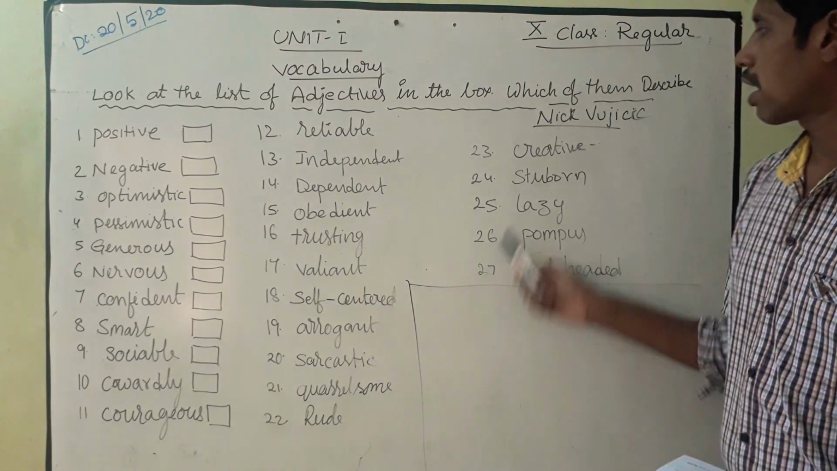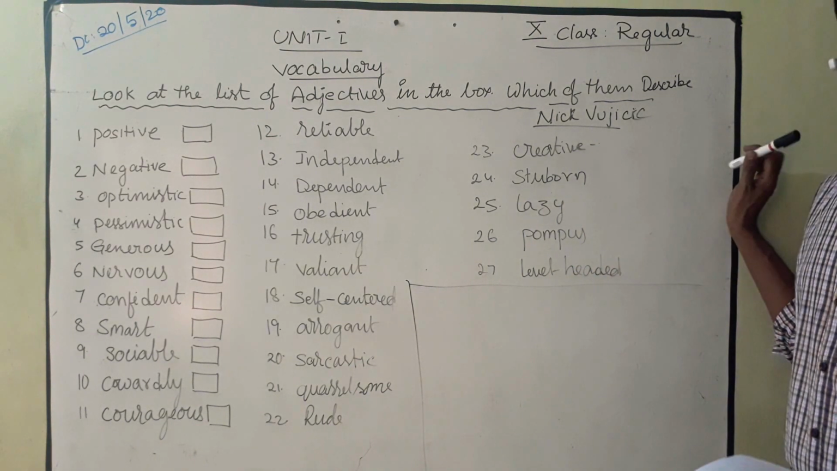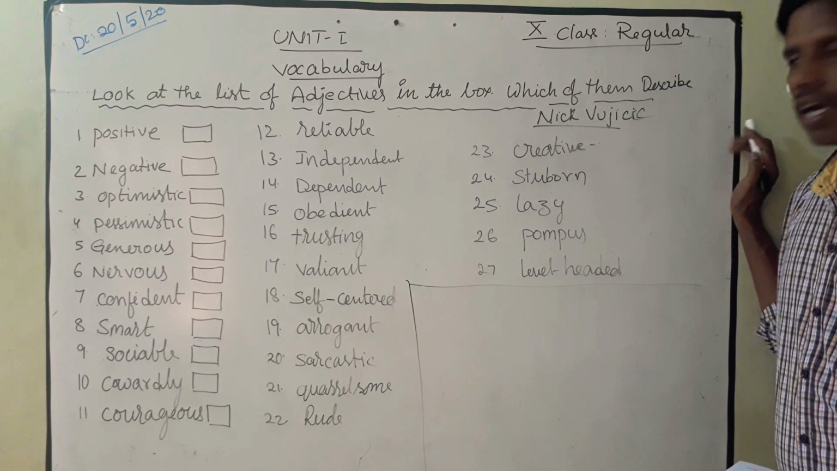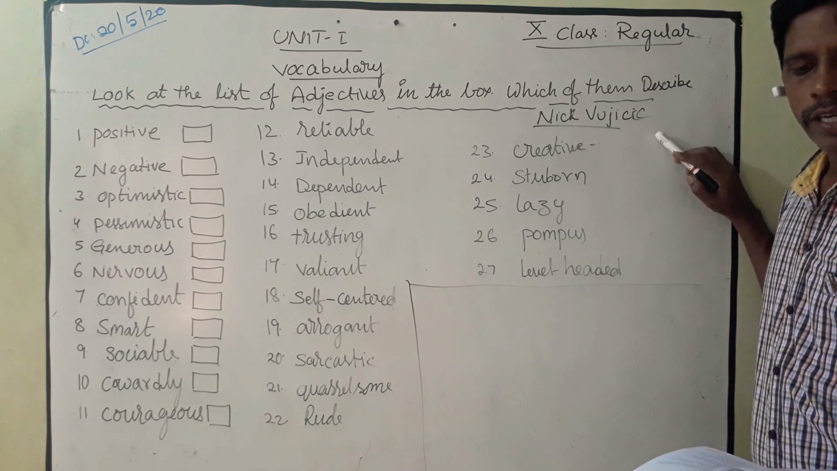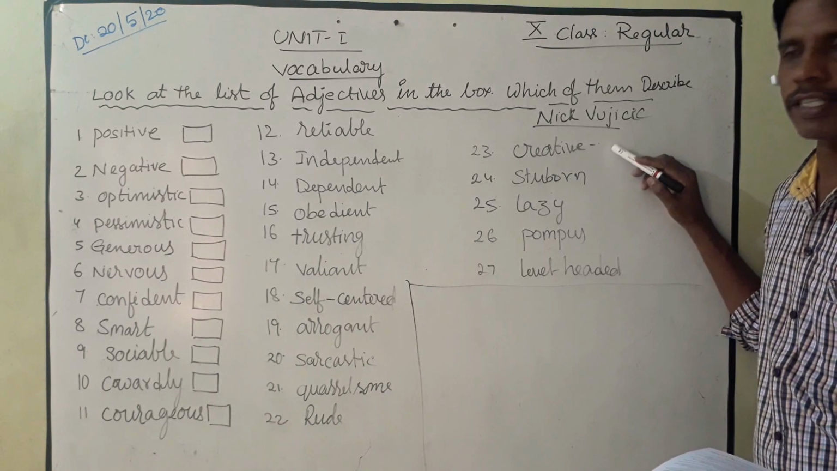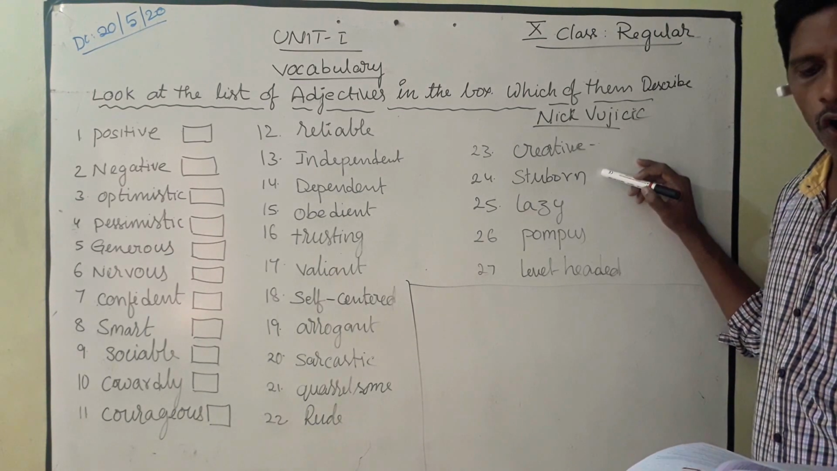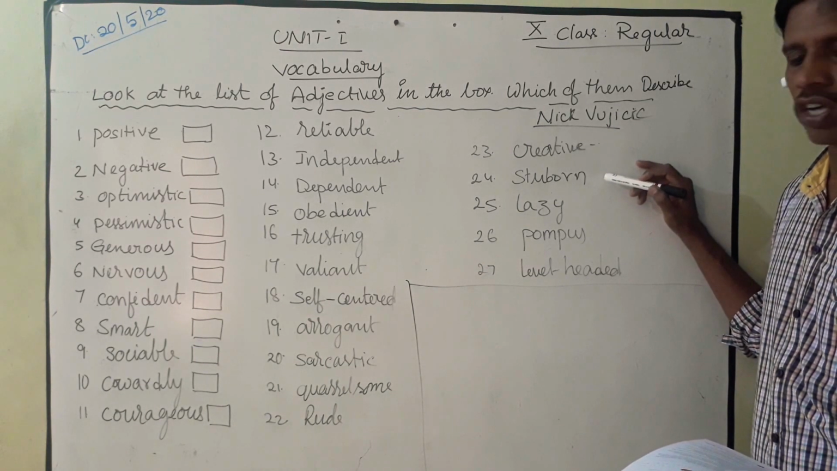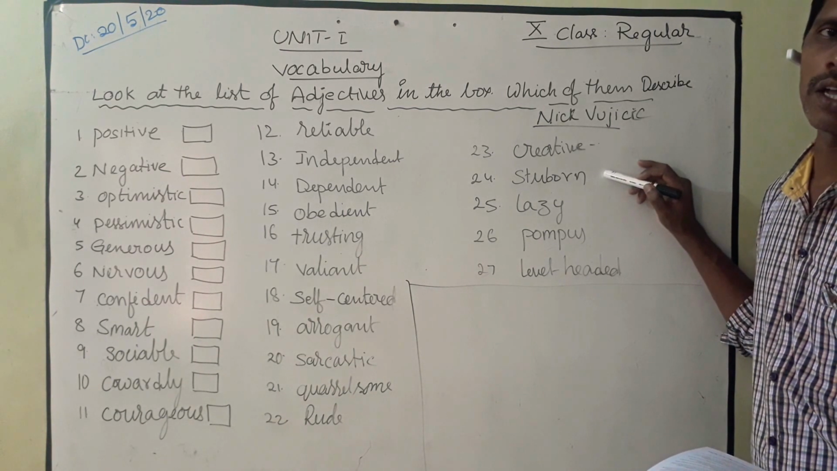And next one, creative. The word creative means good at using information to make things. That is a very creative person. And stubborn. The word stubborn means determined not to change one's mind. He's a very stubborn boy.